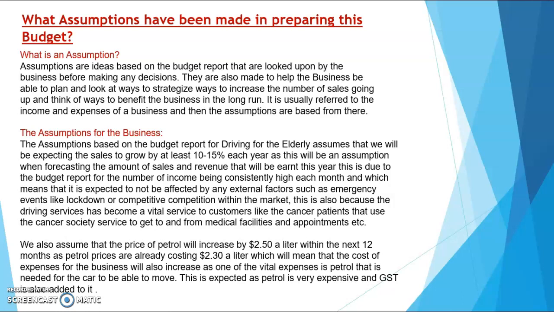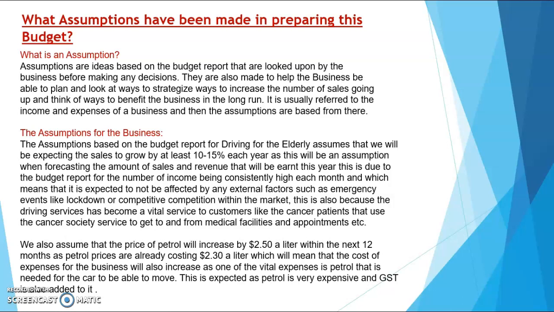The assumption for the business. The assumptions based on the budget report for driving the elderly assumes that we will be expecting the sales to grow by at least 10 to 15% each year, and this will be an assumption when forecasting the amount of sales and revenue that will be earned this year.